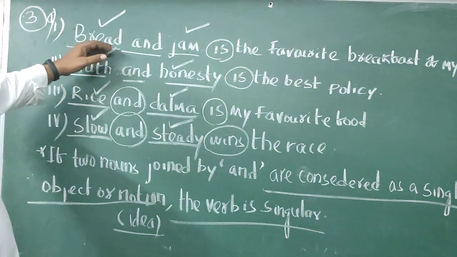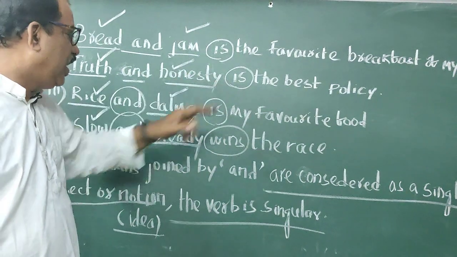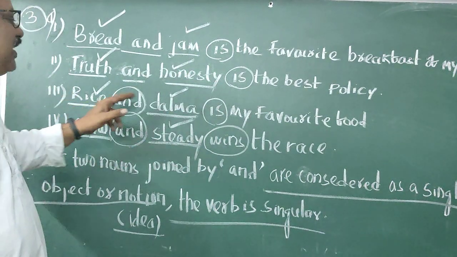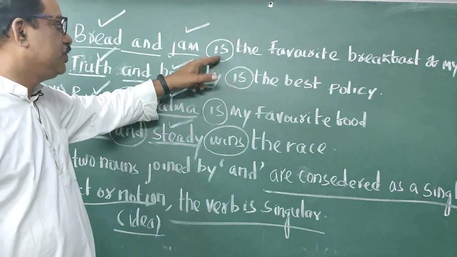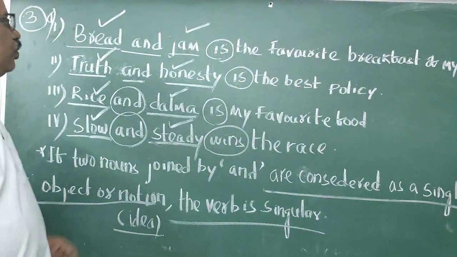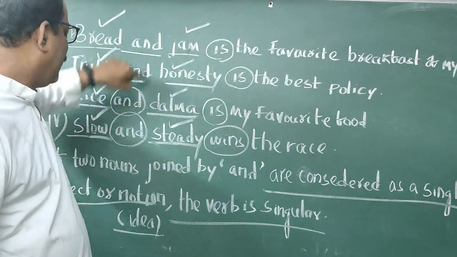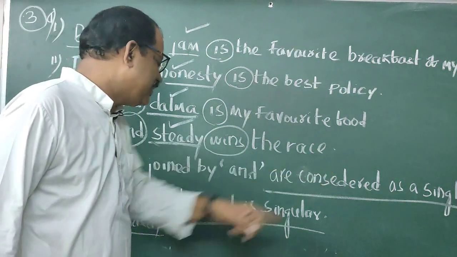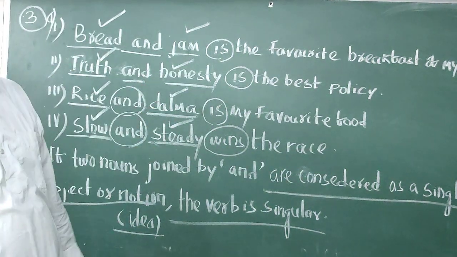You cannot say bread and jam are. You cannot write truth and honesty are. You cannot write rice and dalma are. You cannot write slow and steady win. You have to use is and wins here. So remember students, when two nouns joined by and are considered a single notion or idea, the verb is always singular. Okay.